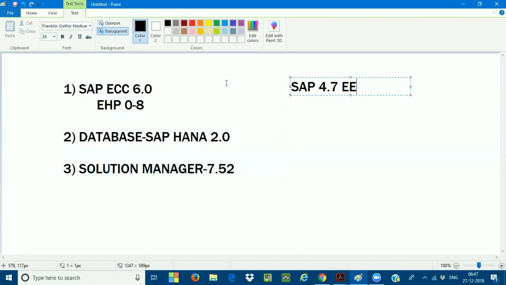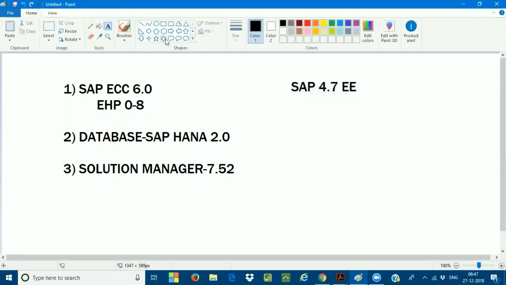Now, if I take these customers, they are not compatible to do the conversion. I cannot convert from 4.7 EE to ECC 6.0. Then they have to go with a greenfield implementation? No, there is an alternative path for them.